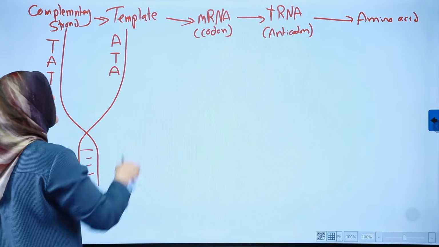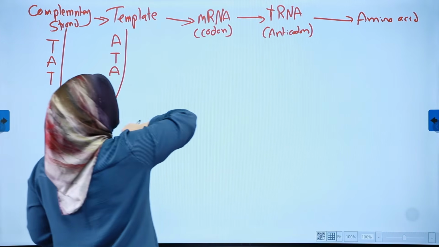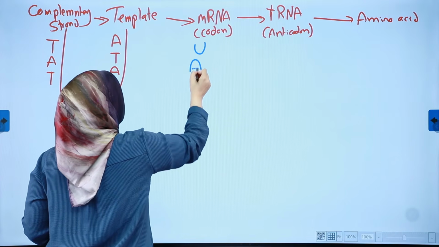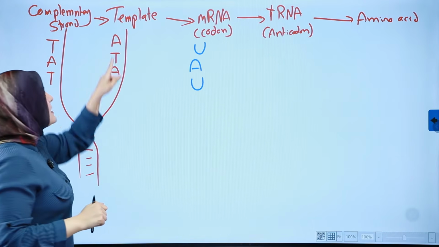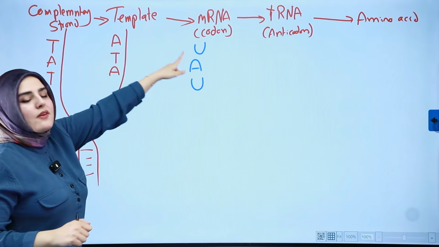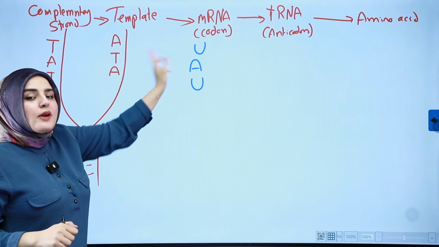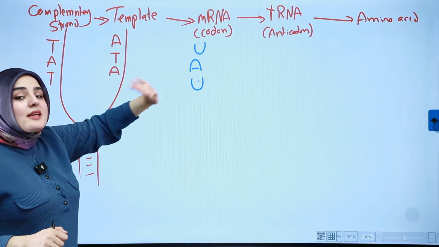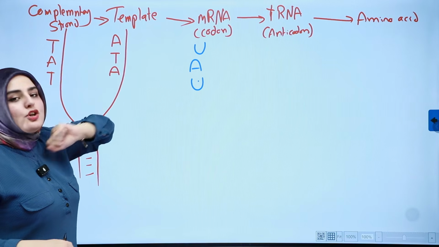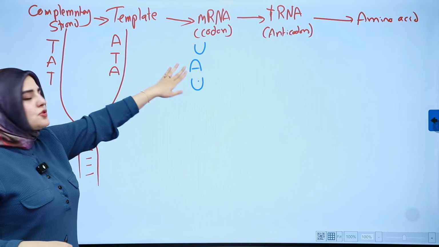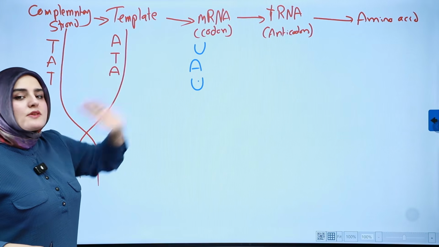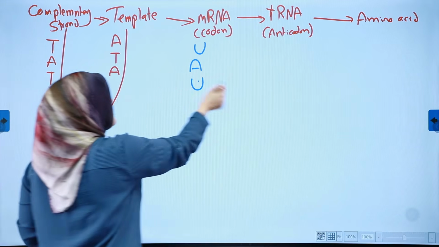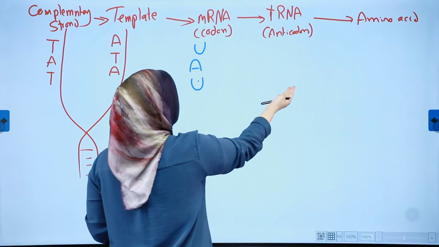Let's change color. ATA in the mRNA is going to be changed to UAU. Why? Because on the other side of the RNA, we have the opposite pyrimidine, and RNA doesn't have T. We're going to switch it to U. And T, just normally like any other time, is just going to give us A on the other side. Good, that's the codon.